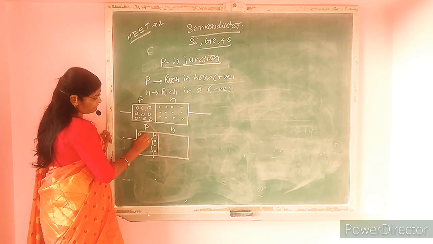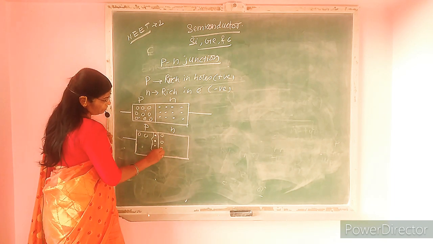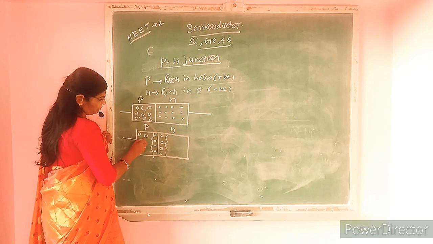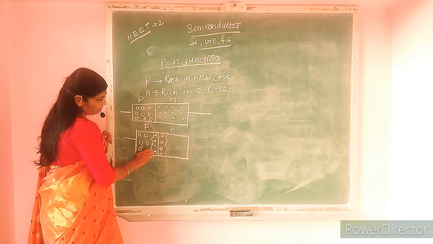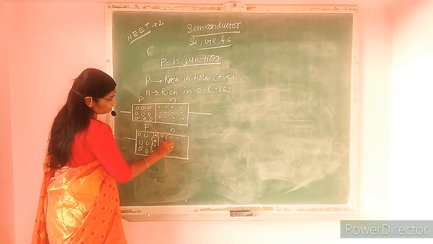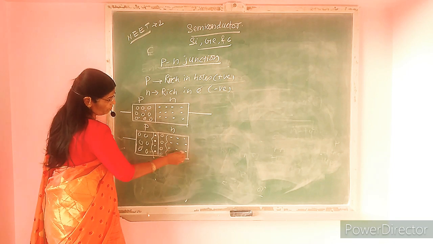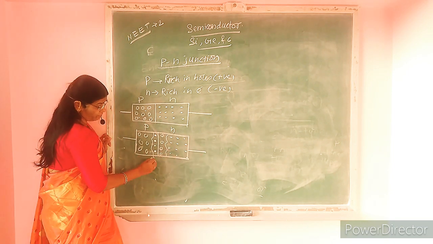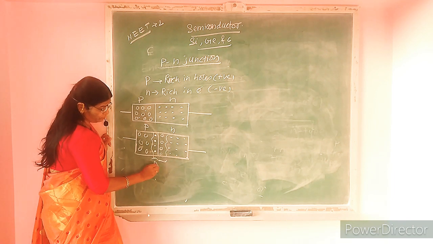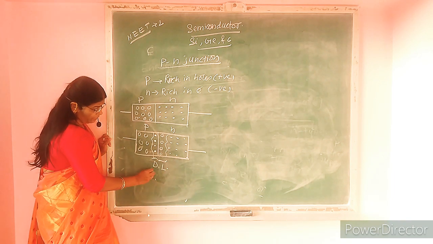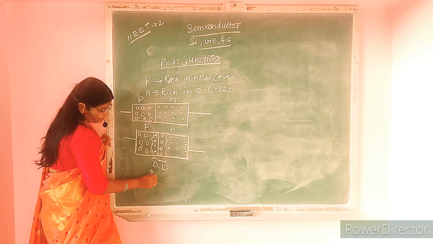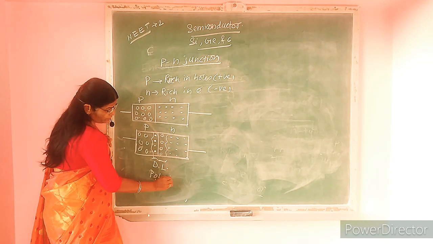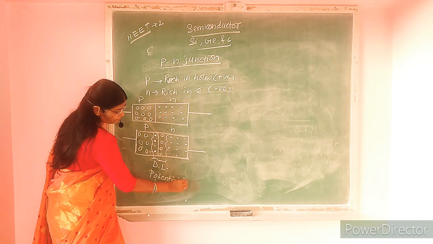Some of the holes from the P region cross the junction and stay in the N region near the junction. The layer formed by holes and electrons near the junction is known as the depletion layer, and the potential of this layer is known as the barrier potential.